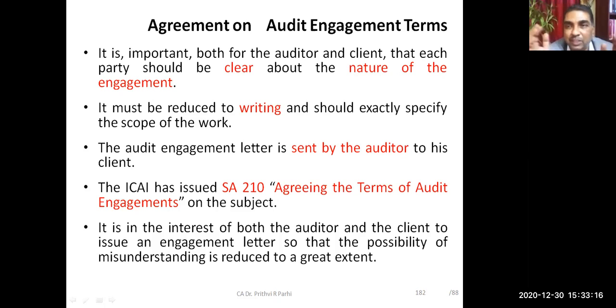So there should be clarity in any kind of audit engagement about what the auditor is supposed to deliver and what the management is supposed to deliver. The audit engagement letter, or a document which contains these terms of engagement, is therefore important. Okay, through that document, it will be clear what is the nature of this engagement. Are you getting it? So audit engagement terms need to be recorded somewhere. It needs to be written.